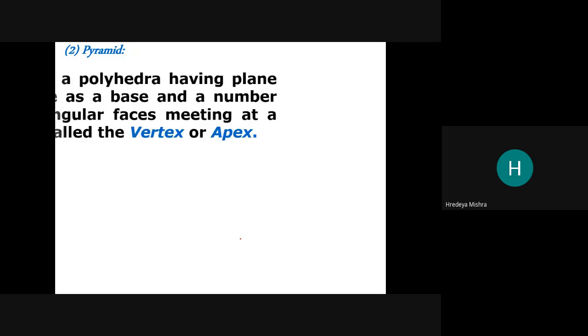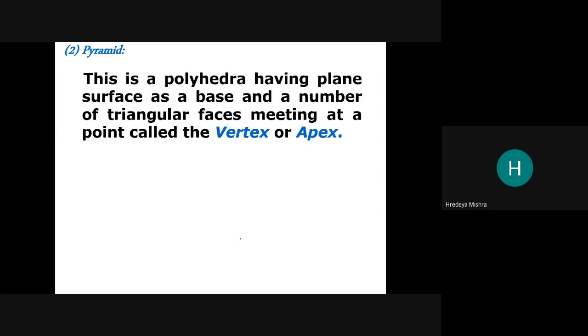Next is the pyramid. So what is the definition of a pyramid? This is a polyhedron having a plane surface as a base, and a number of triangular faces meeting at a point called the vertex or apex.